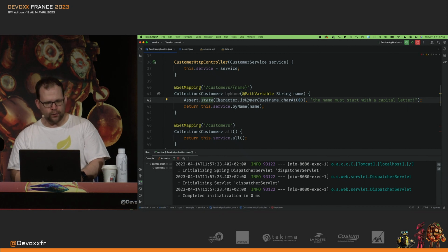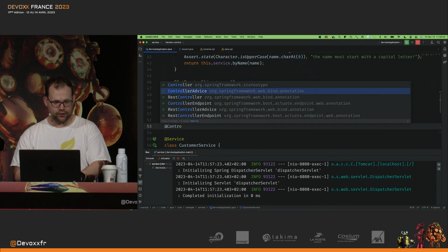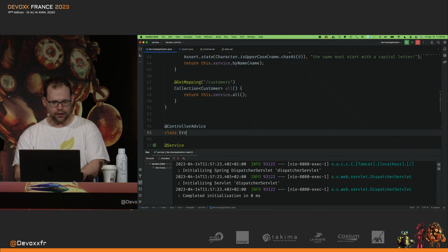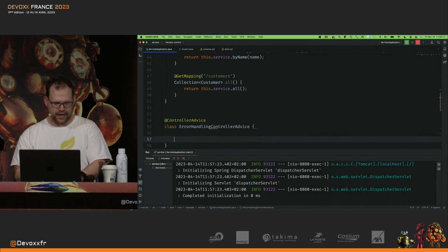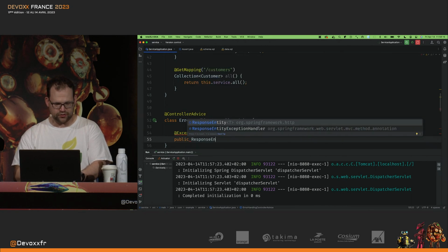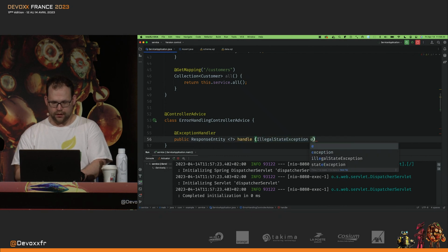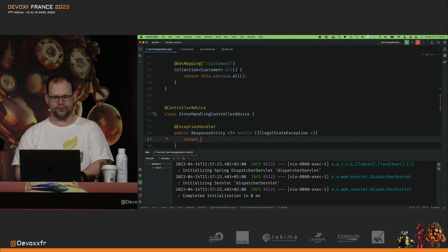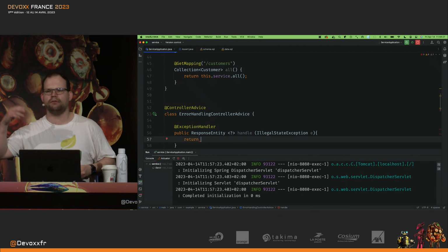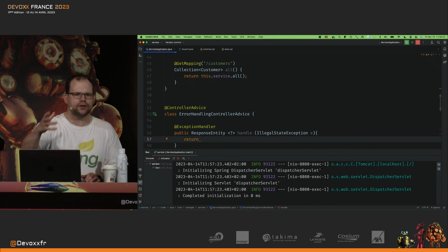And so what I want to do is centralize that error handling, and a very natural way to centralize that error handling is to use error handling controller advice, okay? And here I can create an exception handler, public response entity or something like this that returns handle. It returns a response when we get a certain type of exception. Now, friends, I could use Spring Framework's default error handling, and that would give me a representation of the error, but it would do so in a way that's unique to Spring Boot.